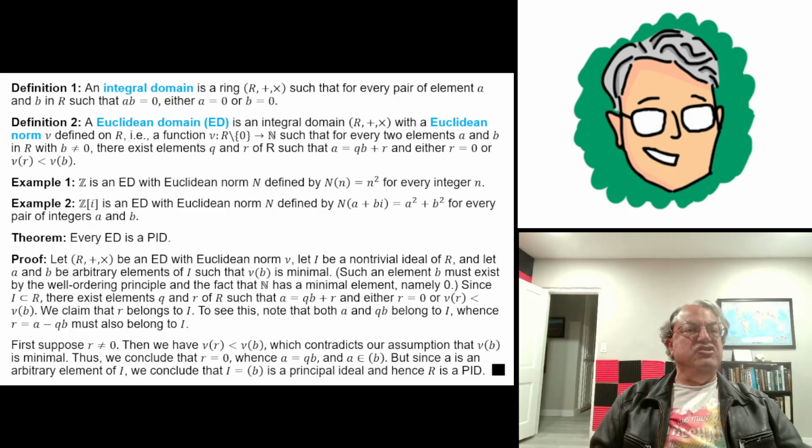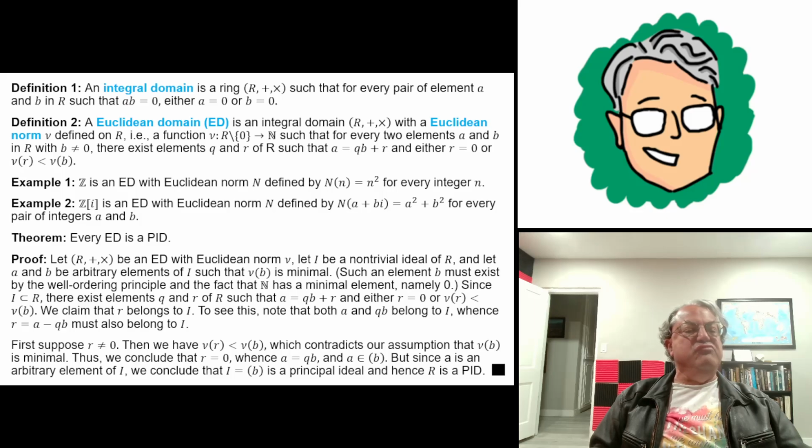Either b is 0, and nu doesn't have to be defined for 0, nu of 0 doesn't have to be defined, so that means that either b equals 0 or nu of b is minimal. But now, remember, we said that if we assume r is non-zero, well, since this is a Euclidean domain, the norm of r, nu of r, has to be strictly less than nu of b. But that contradicts our assumption that nu of b was minimal. So the only other possibility is that r is 0.